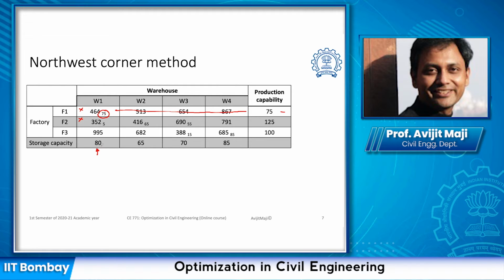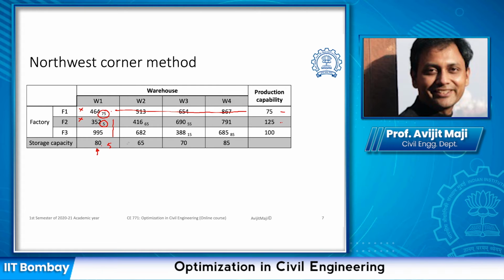Out of 80, 75 had already been satisfied, so the remaining here is now 5. And here we have 125. Out of these two, 5 is the minimum, so the maximum we can accommodate here is 5. And once we do this, this demand has been satisfied, so I can cross out this particular column.